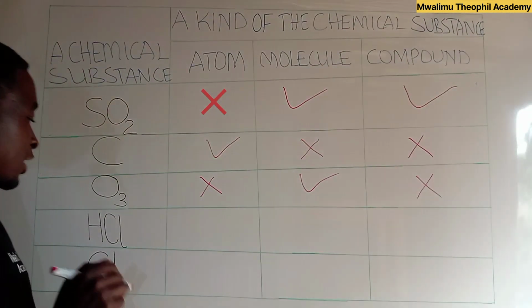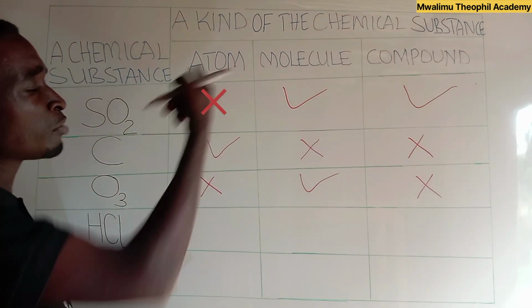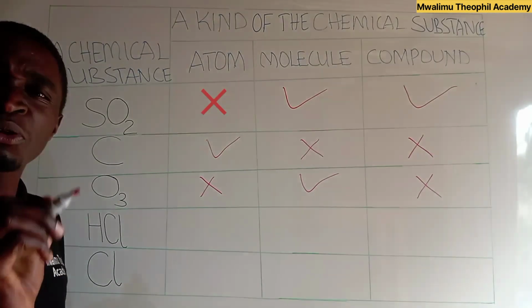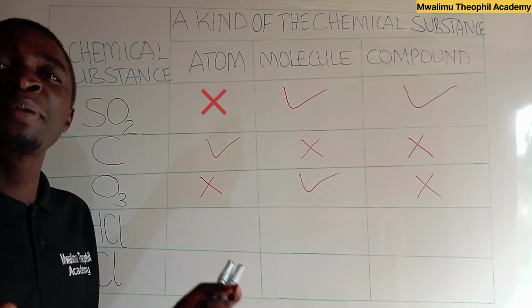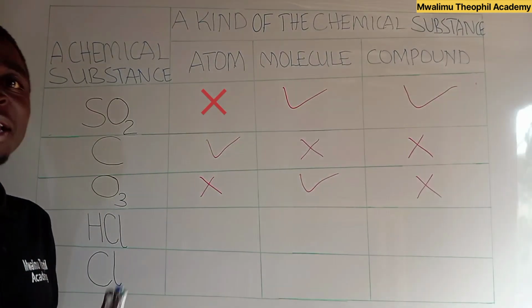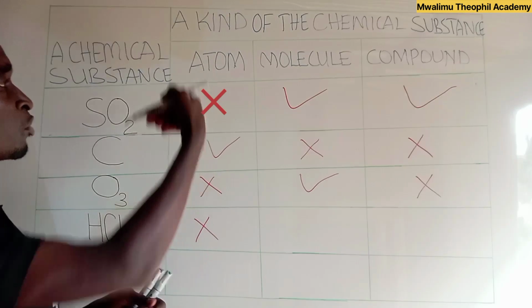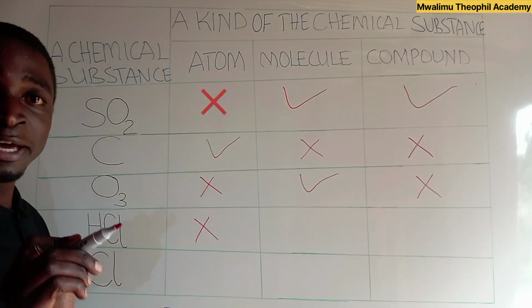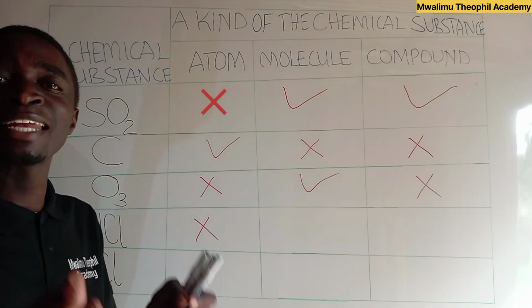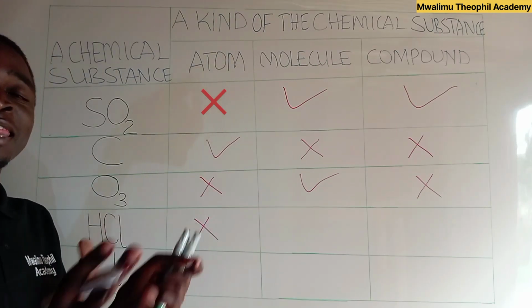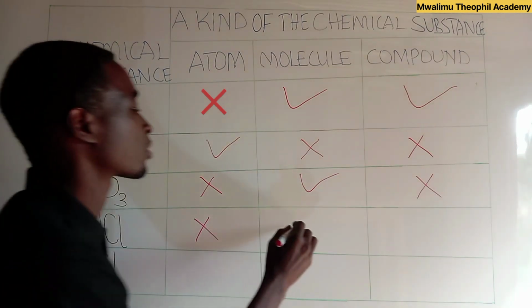Let us shift to a fourth substance, which is hydrogen chloride. Is hydrogen chloride an atom? No, hydrogen chloride is not an atom. Why? Because it has involved the combination of more than one atom. So it is not an atom. If hydrogen chloride is not an atom, is it a molecule? Yes, hydrogen chloride is a molecule because it has involved the combination of more than one atom. Which are they? We have hydrogen and chlorine. So it is a molecule.